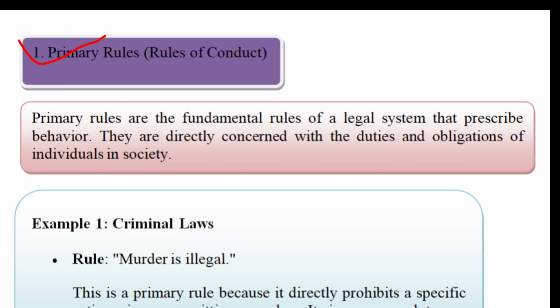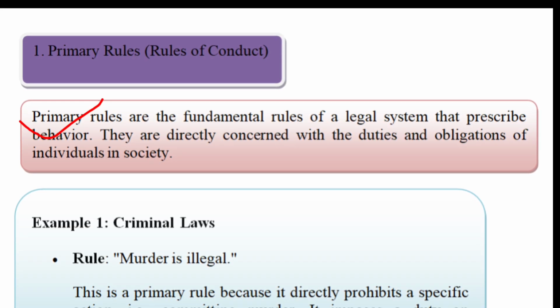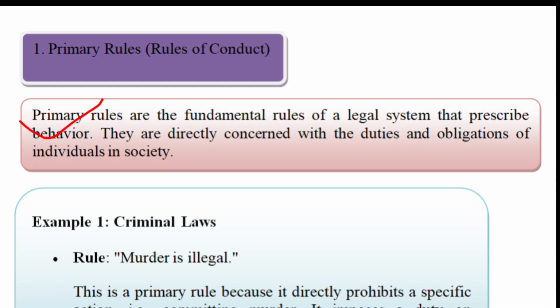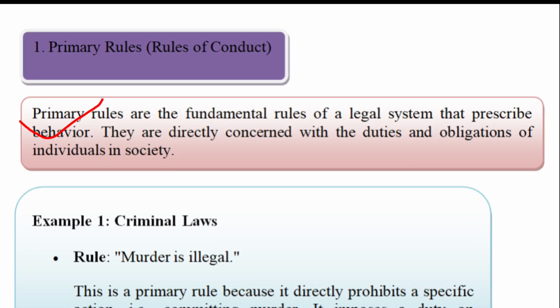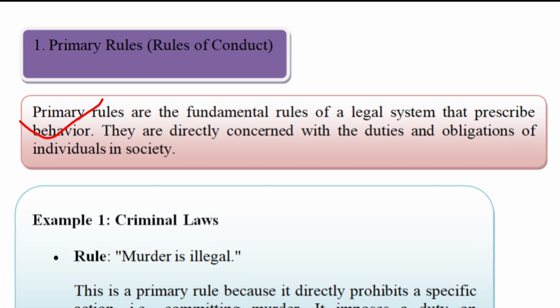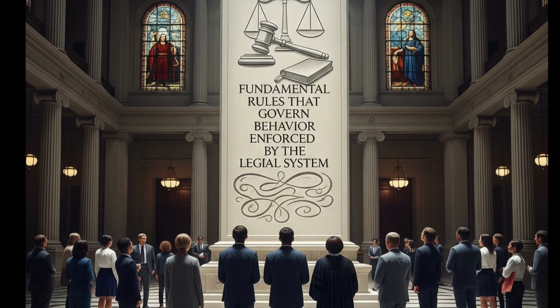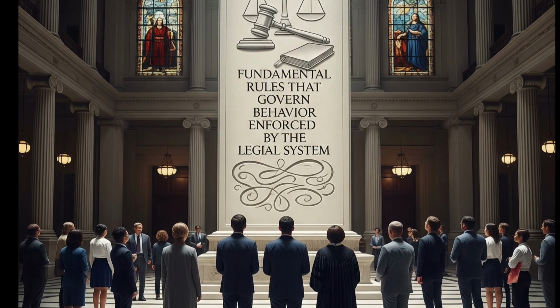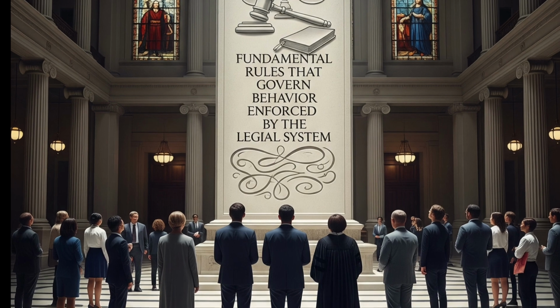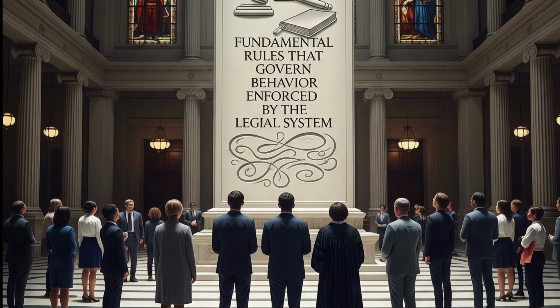So what are primary rules? Primary rules are the fundamental rules that govern behavior. Primary rules could impose obligations or prohibitions on individuals. They directly regulate actions and determine what individuals must do or refrain from doing. These rules are obligatory and are enforced by the legal system.